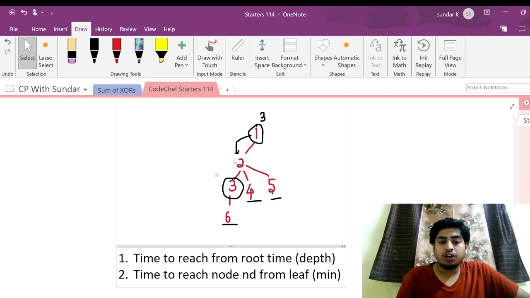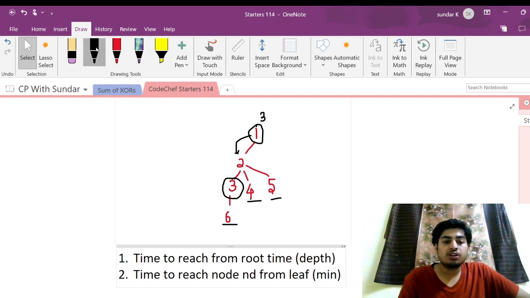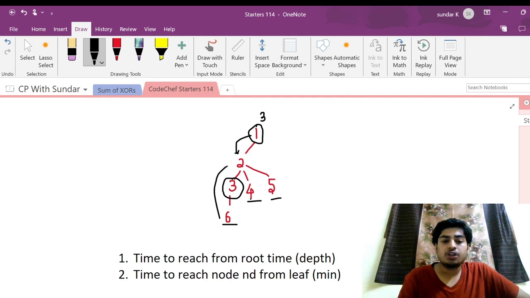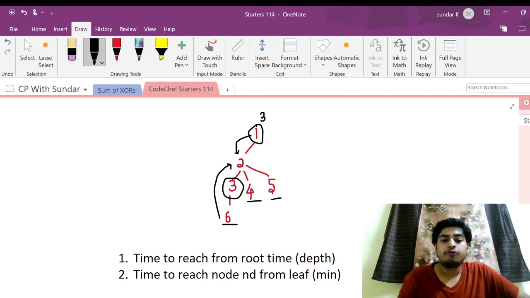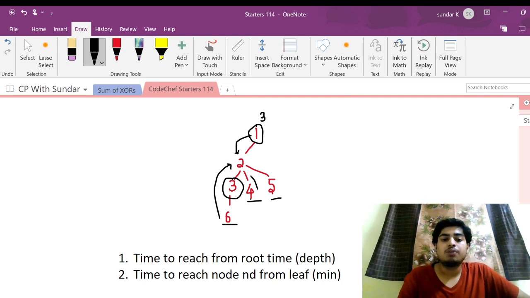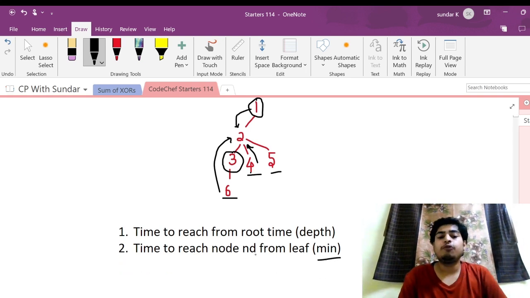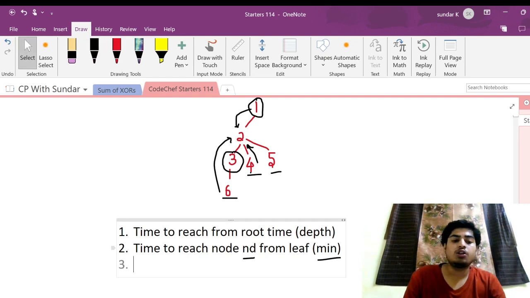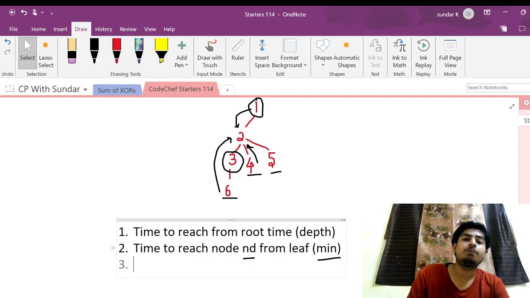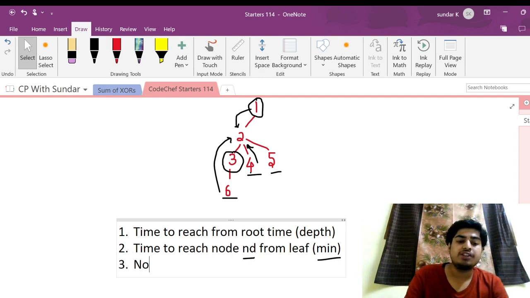For this particular node 2, we can go from 6 in 2 moves. Also we can go from any of the leaf nodes, say 4 and 5, in just one move. So we just want the minimum time that it takes for any of the leaf nodes to reach the node nd. And we should also know for each and every node how many friends will arrive at that particular node, so the number of friends at each node.